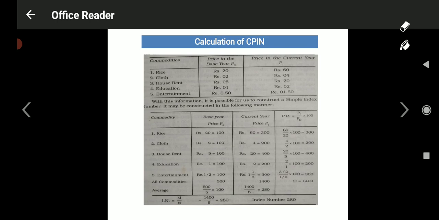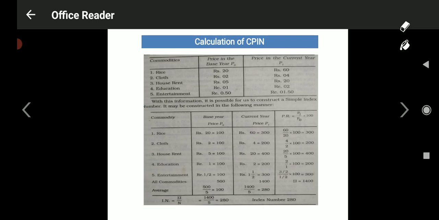Again, in the next table, if you look, you will understand how it is simply calculated. Again I have made 4 columns. First column commodities, second column base year price, third column current year price, fourth column calculation: PR is equal to P1 upon P dash into 100.